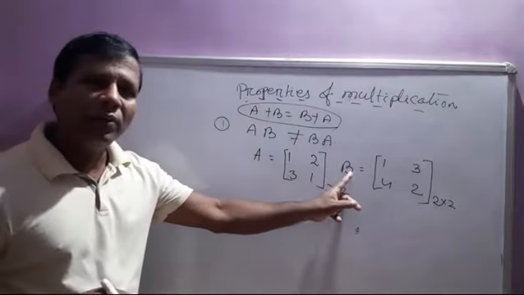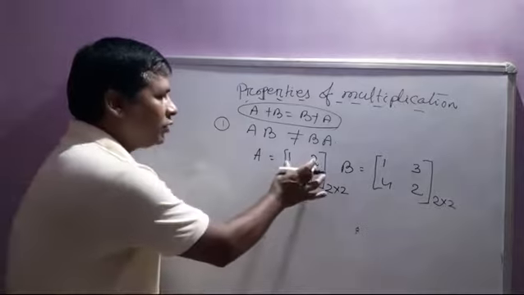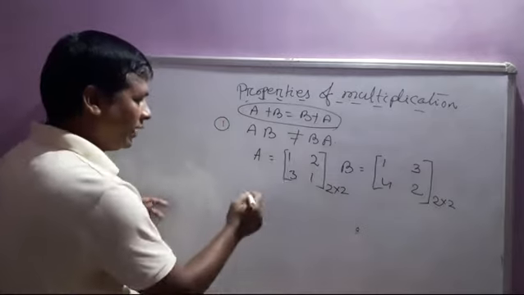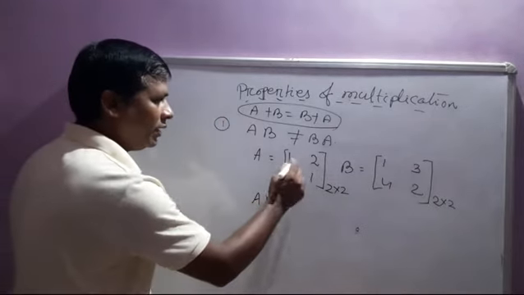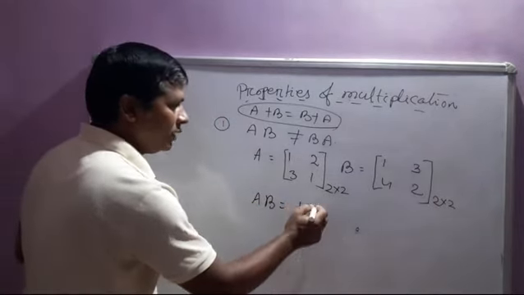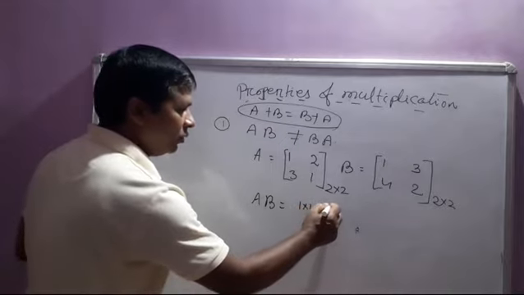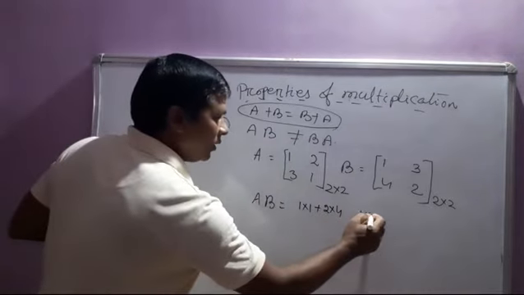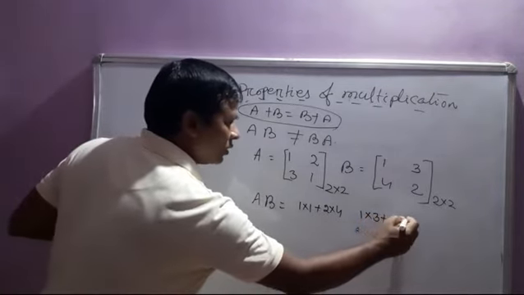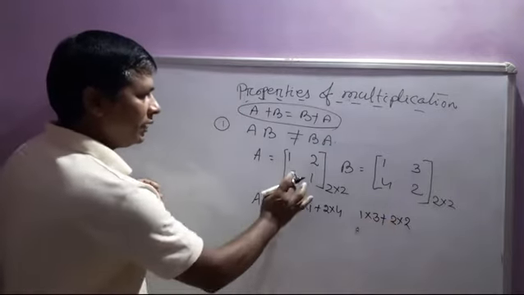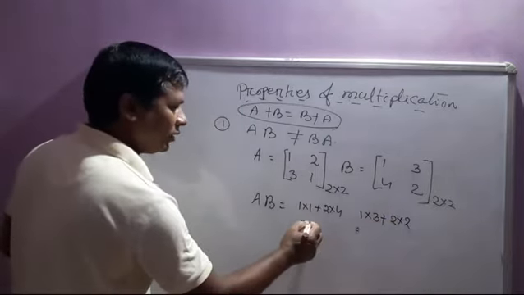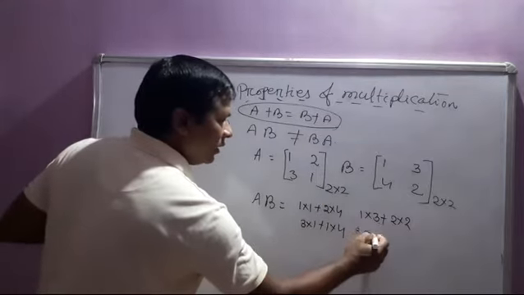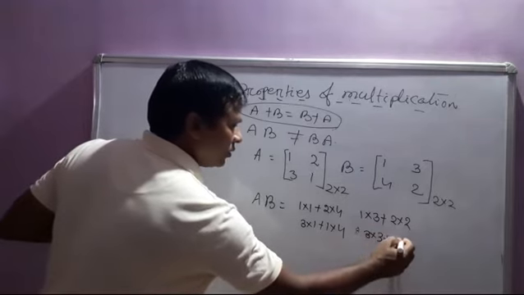When A is multiplied with B, the first row is multiplied with the first column and the first row is multiplied with the second column. So AB is equal to 1 cross 1 plus 2 cross 4, then 1 cross 3 plus 2 cross 2, then 3 cross 1 plus 1 cross 4, then 3 cross 3 plus 1 cross 2.